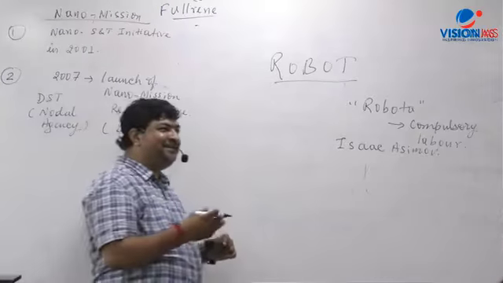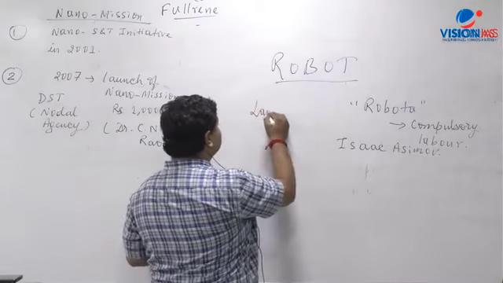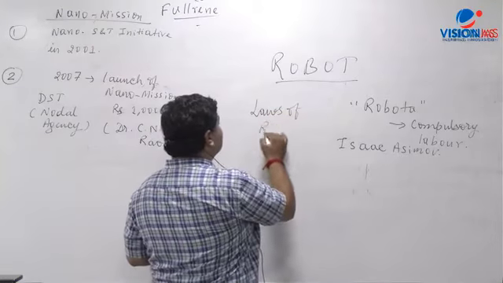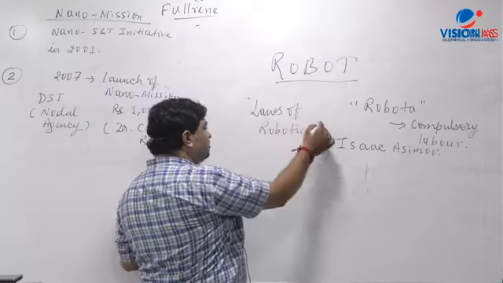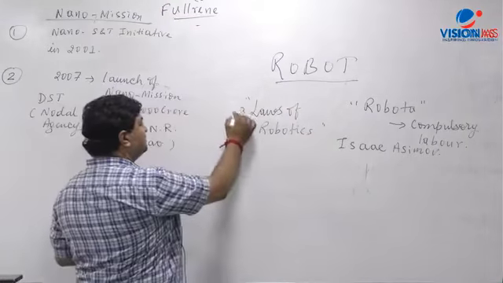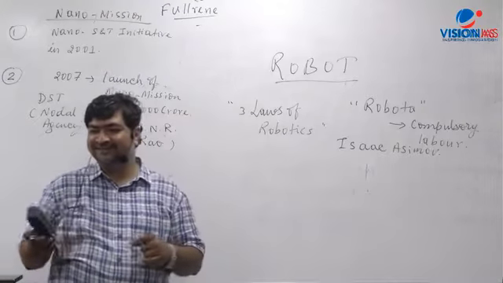Right, 3 laws, and again he added a 0th law, right? Laws of robotics. What are these laws of robotics? You will sometimes find them in Hollywood movies also. These laws of robotics, three laws he has given. Any idea what these laws are? Yes.